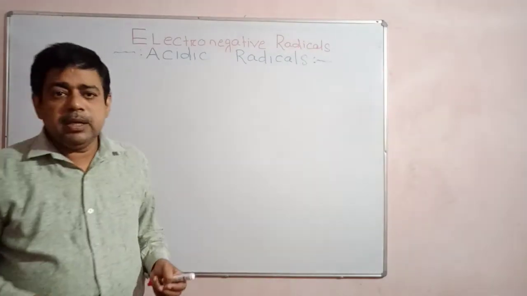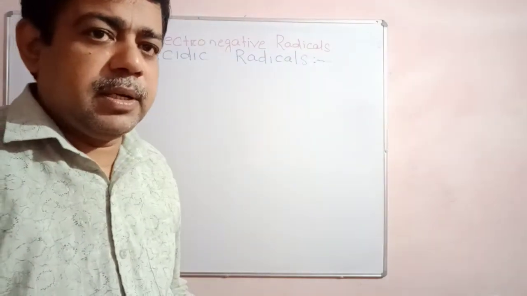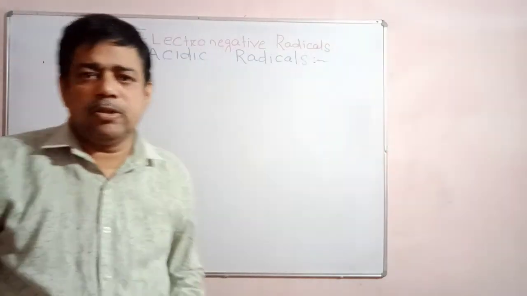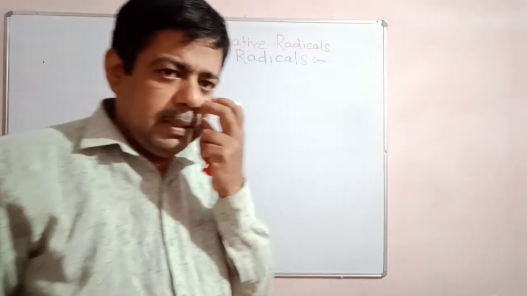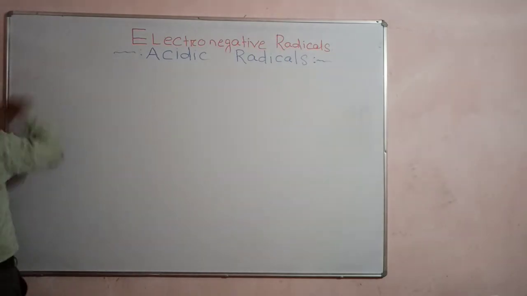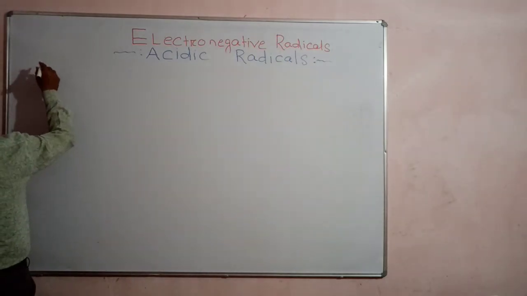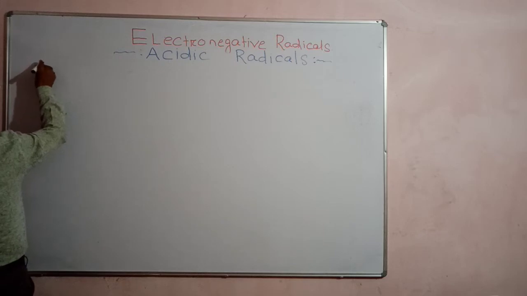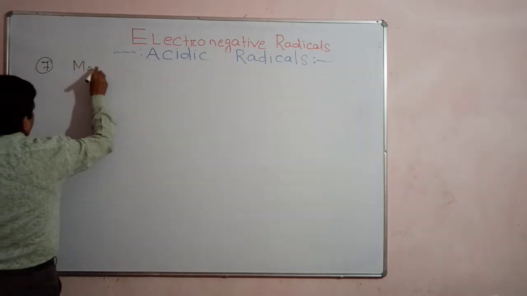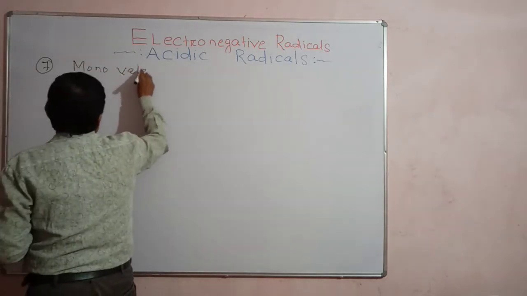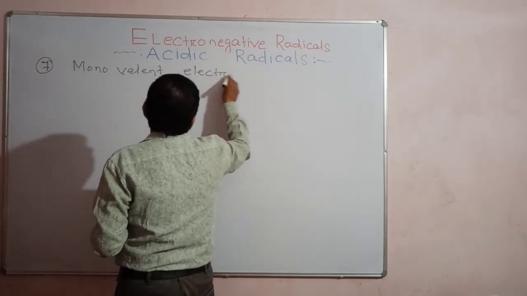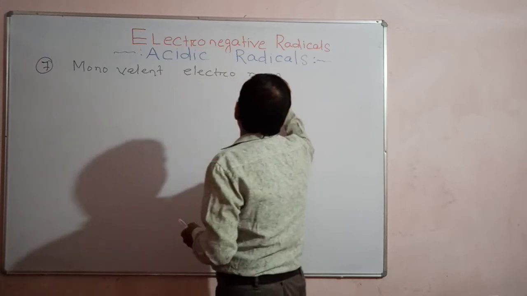The radical having one kind of element is called a simple radical, and a group of atoms consisting of different kinds of elements is called a compound radical. Let us see the monovalent electronegative simple radicals.